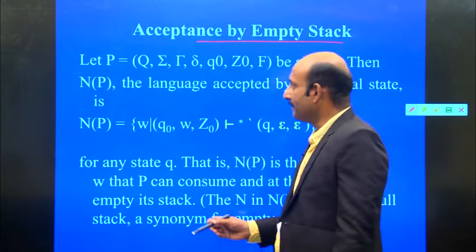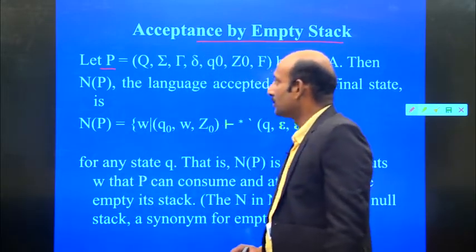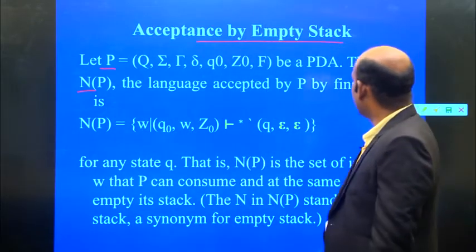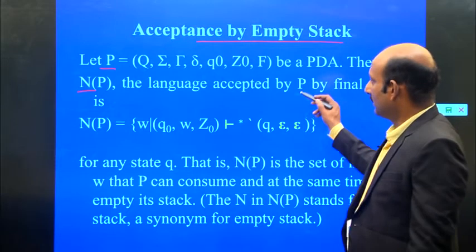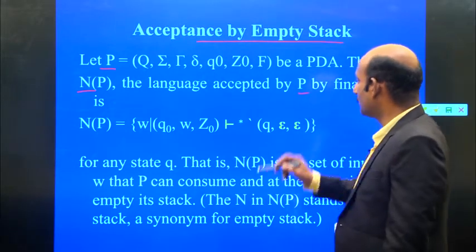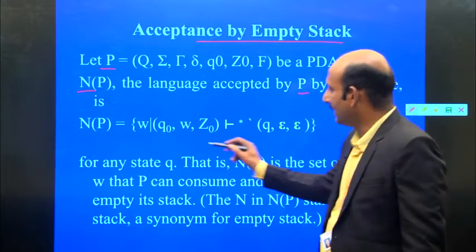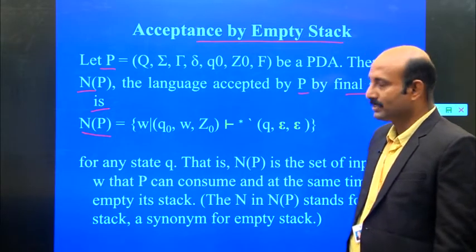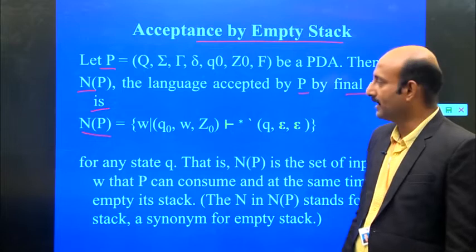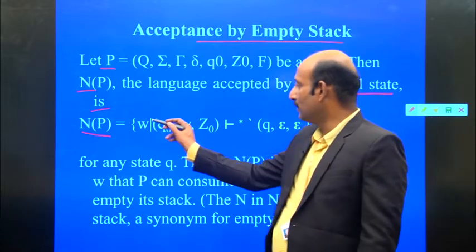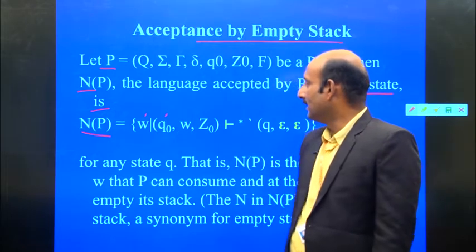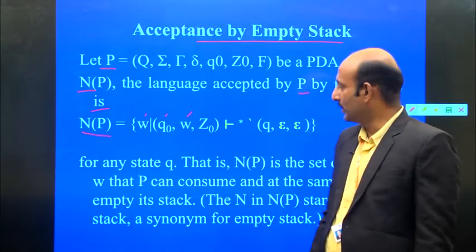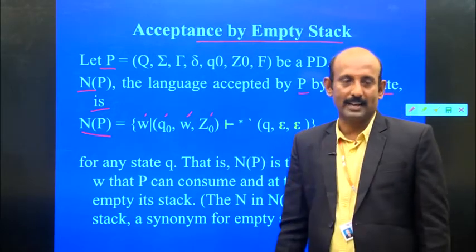So here also it is the same. Let the push down automata P be non-deterministic, where N denotes non-deterministic. The language accepted by this push down automata by empty stack is, where W is a set of strings, Q0 is the starting state or initial state, W is the input string, and Z0 is the bottom of the stack.